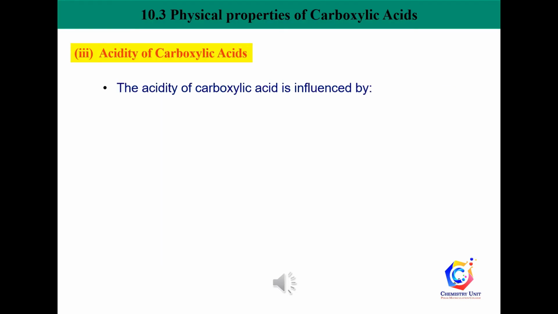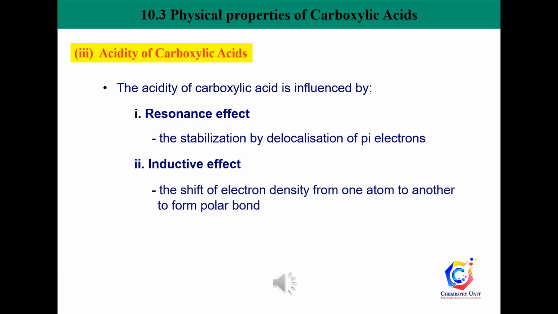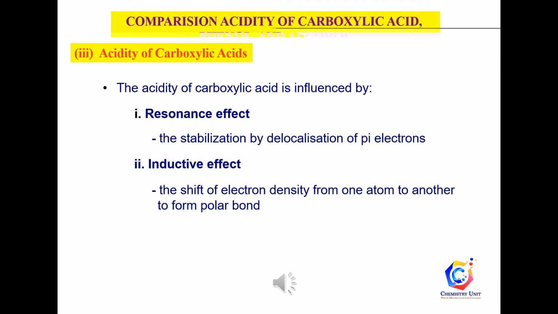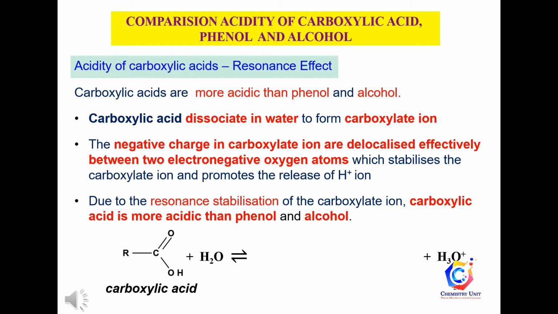Third, the acidity of carboxylic acids. The acidity of carboxylic acid is influenced by resonance effect and inductive effect. Carboxylic acid molecules dissociate in water to form carboxylate ion and hydronium ion. The negative charge in the carboxylate ion is delocalized effectively between two electronegative oxygen atoms, which stabilizes the carboxylate ion and promotes the release of hydrogen ion from the carboxyl group. Due to the resonance stabilization of the carboxylate ion, carboxylic acid is more acidic than phenol and alcohol.